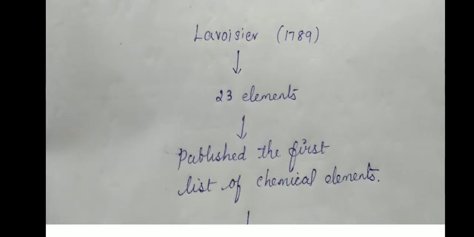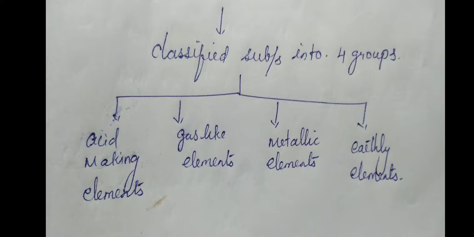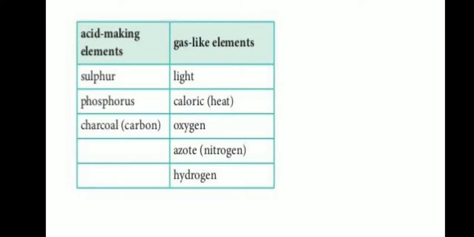In 1789, Lavoisier from France, a scientist, published the first list of chemical elements containing 23 elements. After several experimental investigations, Lavoisier classified the substances into four groups of elements, namely acid making elements, gas like elements, metallic elements, and earthly elements. First one, acid making elements. This is Lavoisier's table.